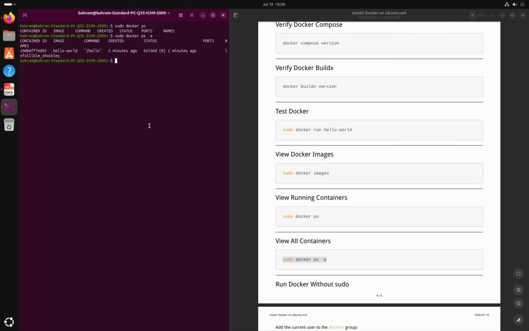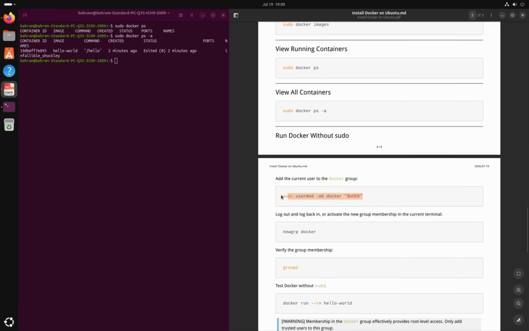Docker is working, but we currently need to use sudo with every Docker command. To run Docker as our regular user, add the current user to the Docker group using this command. Here the -aG options add our user to the group without removing membership from any existing groups. For the new group membership to take effect, log out and log back in. Alternatively, for this terminal session, we could run this.